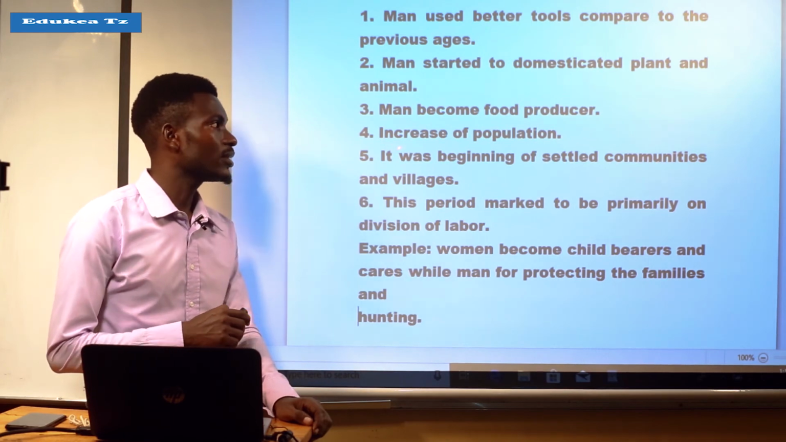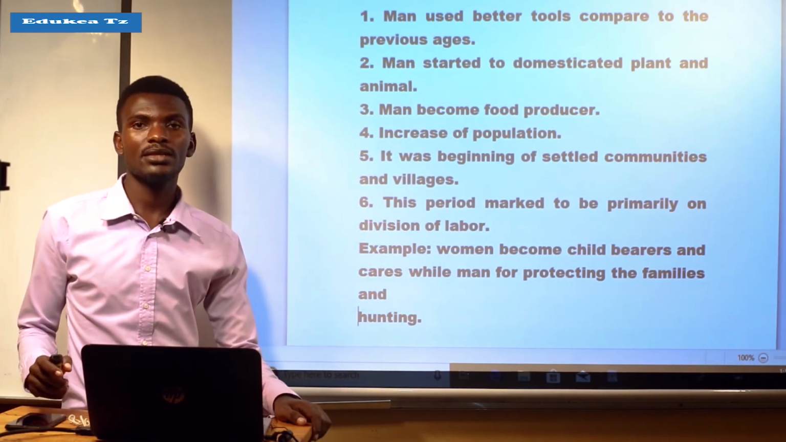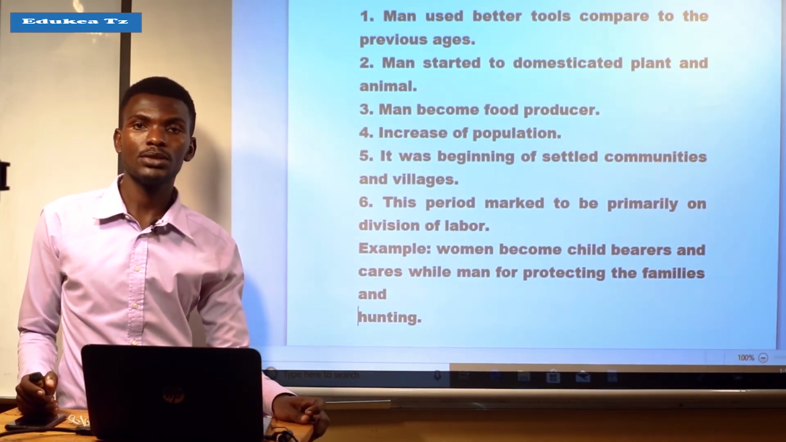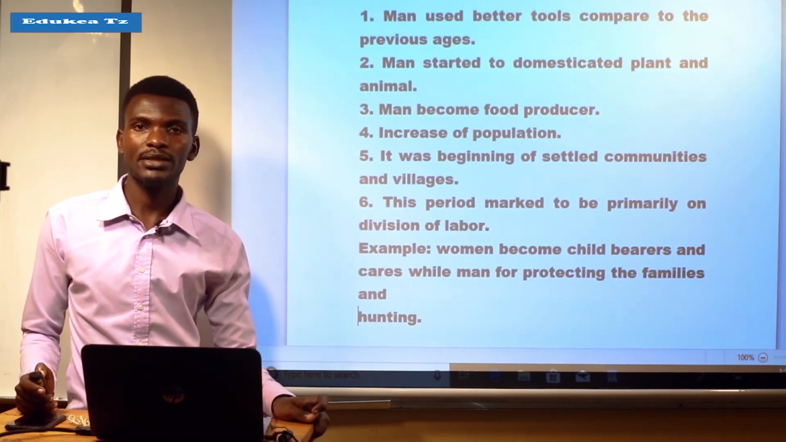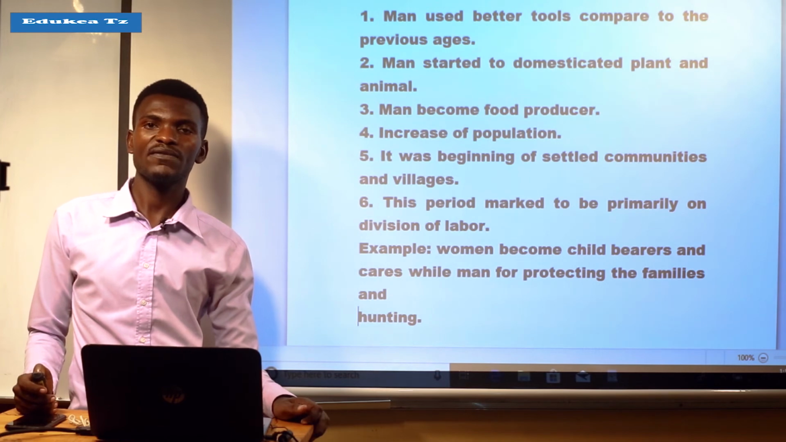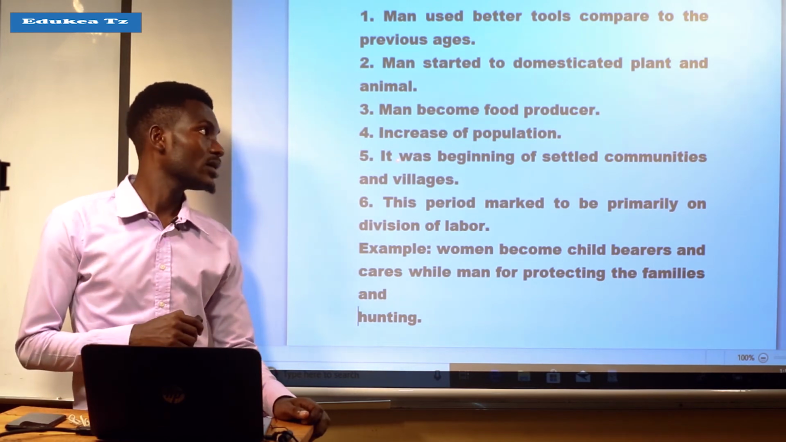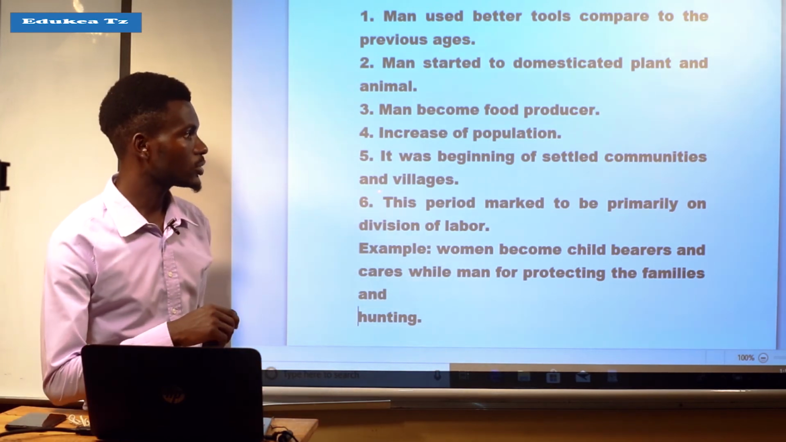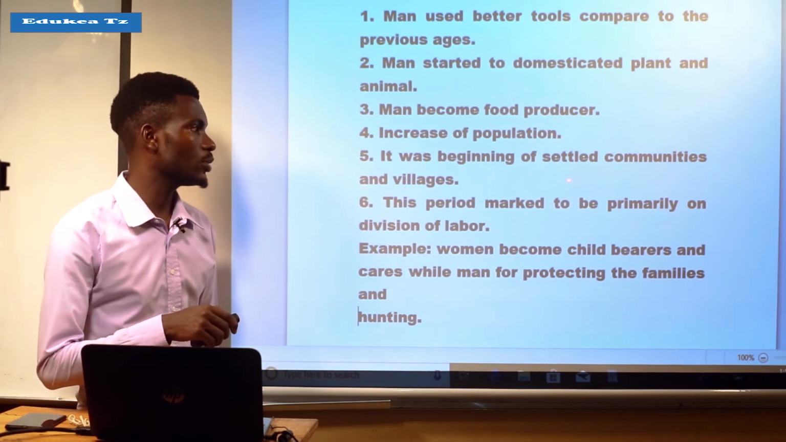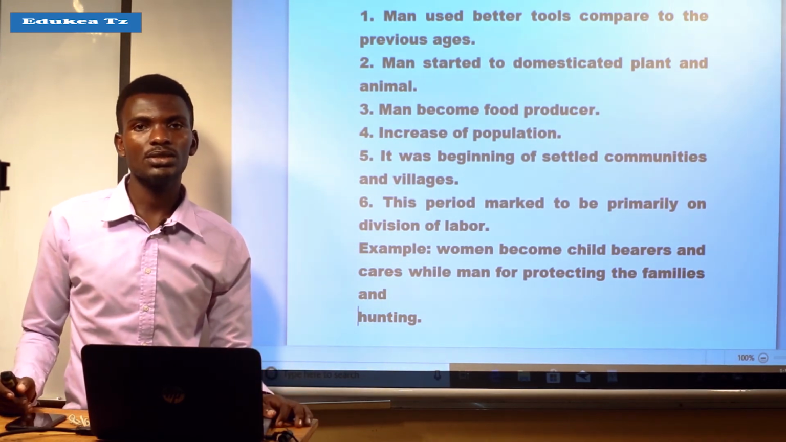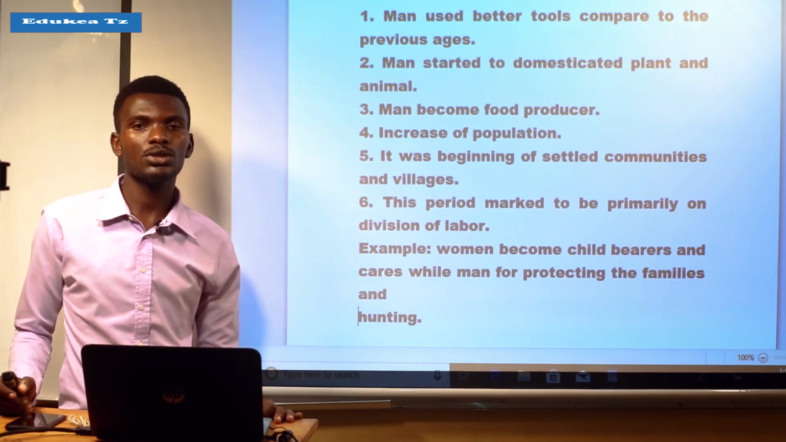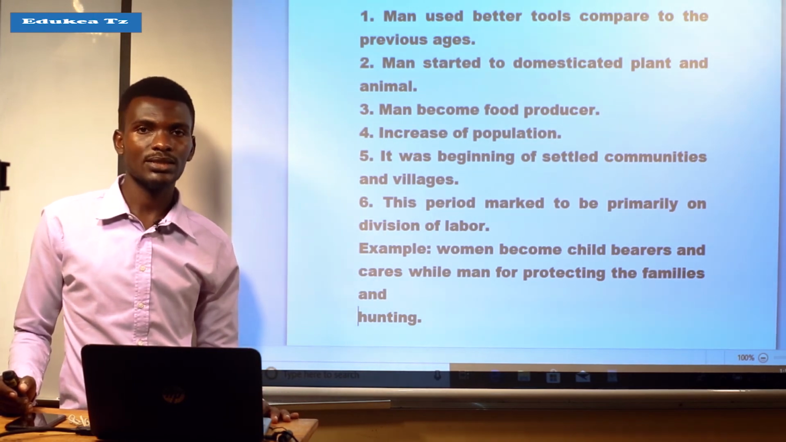And another, the population increased. It was the period when the population increased because food was abundant, or there was sufficient food. Also, it was the beginning of settled communities and villages. During the late Stone Age, settled communities or villages started.